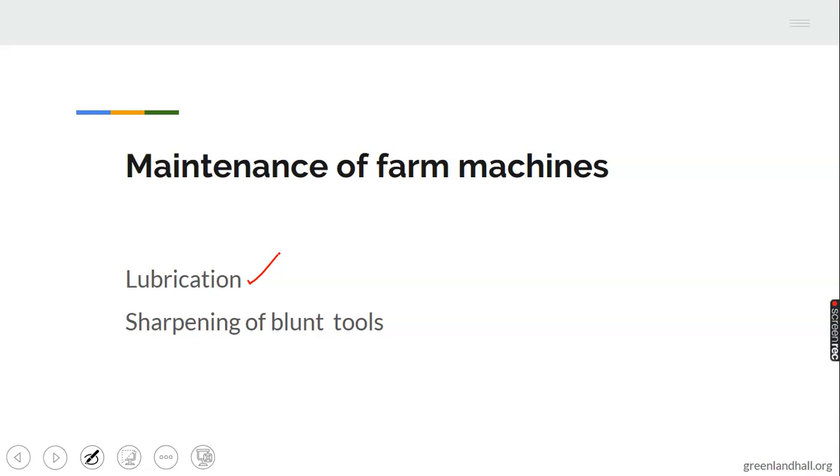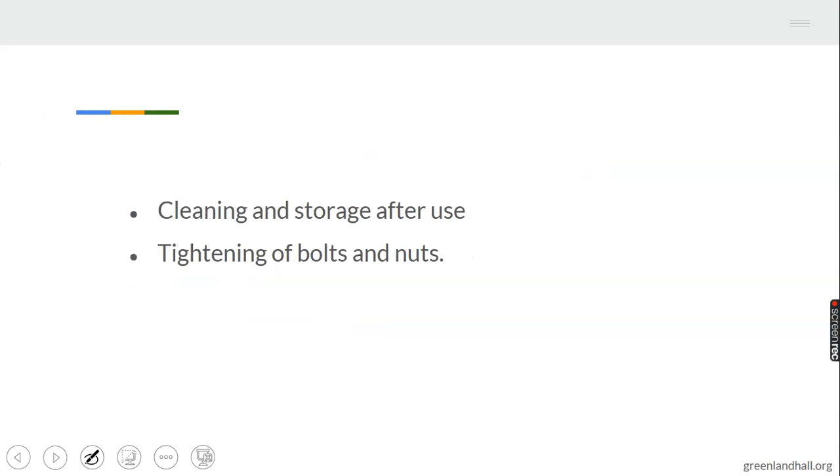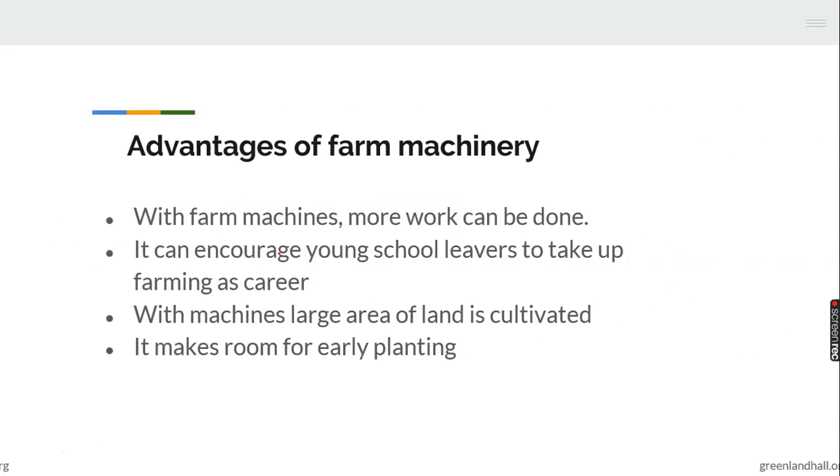Then sharpening of blunt tools. Some of the tools might be blunt. They should be well sharpened in order to function well. Then cleaning and storage after use. After use, the machine should be well cleaned and stored in a place where it will not rust. Then tightening of bolts and nuts. Any loosened bolts and nuts in the machine, take for example the grinding machine, sprayer, ridger, harrow, and so on, any of the nuts that is loose should be well tightened to enable it to function well.